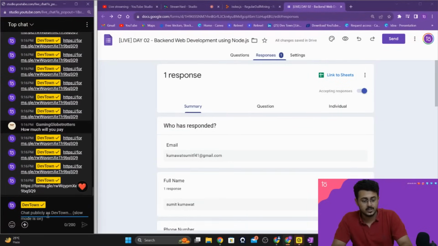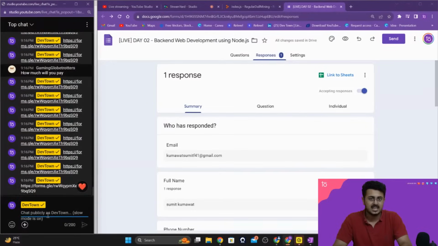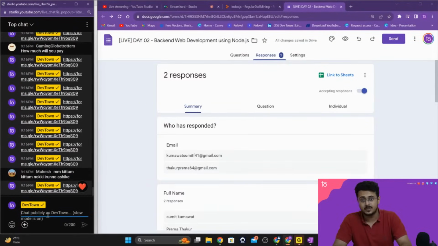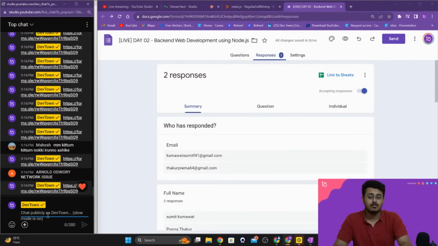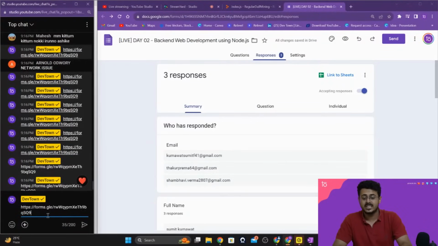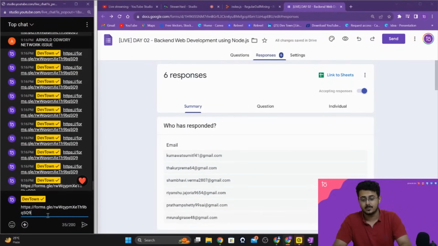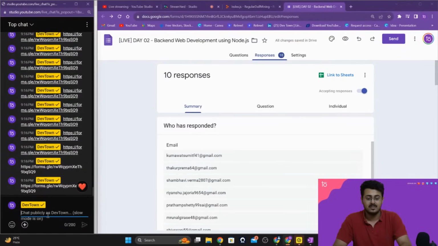How much will you pay? That depends upon the task. Some tasks pay 1,000 rupees per task. Some tasks pay you 10,000 rupees as well. That is dependent upon the kind of task that you are doing. But nevertheless, I hope many of you will be registering for the program, and I hope to see many of you joining our citizens program very soon.